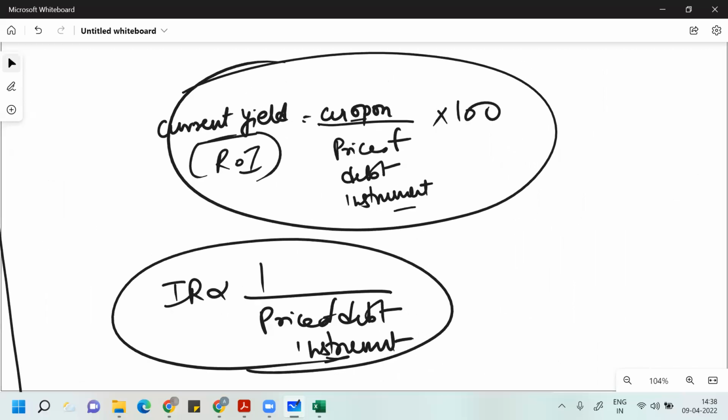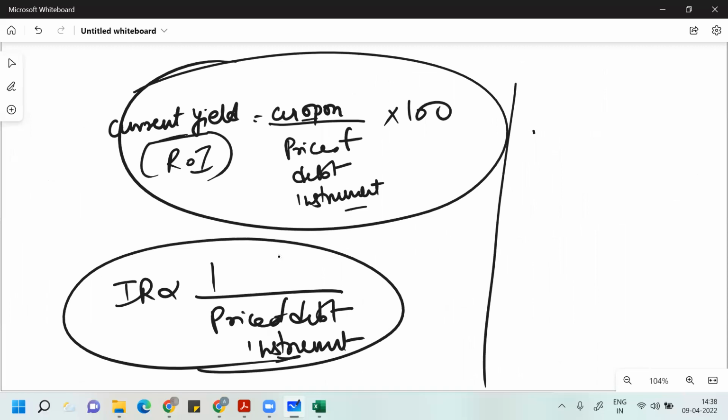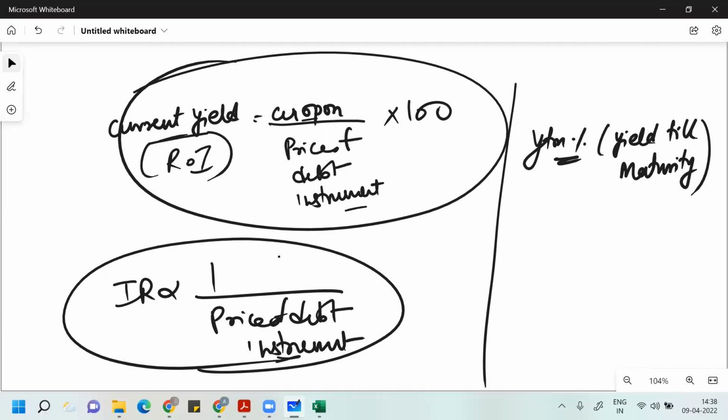While when I'm using the term YTM, yield till maturity, it considers the present value also. Along with the present value, it considers the future cash flows you get from the debt instrument in the form of coupons, plus the face value.